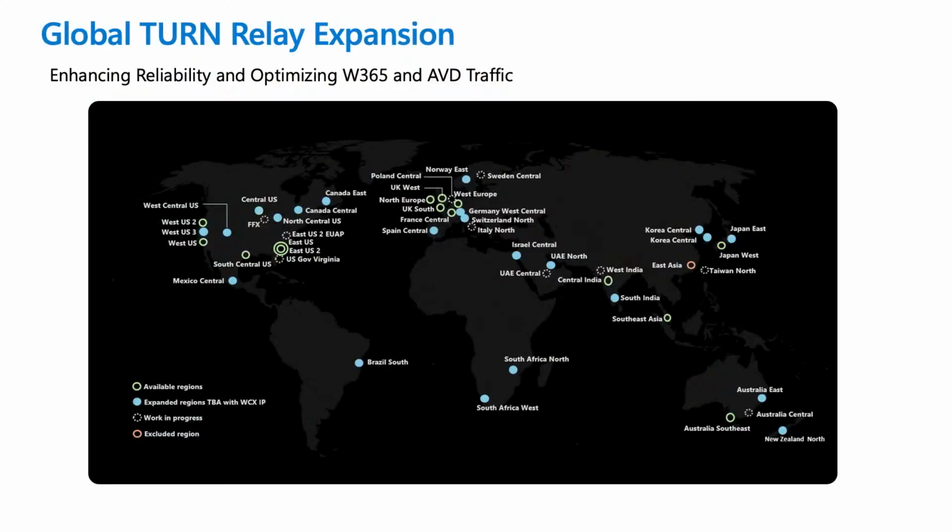For example, until we roll out RDP Shortpath, this is a feature which is acting like a stopgap for the users who are already getting UDP so that they get better performance. Those users and customers who are not getting UDP, because we have expanded to additional regions such as South Africa West and South Africa North and a few regions in India, get better connection reliability with it. Moreover, when multipath comes in, you'll have more such different network paths connecting to your Cloud PC, which will not have a single point of failure.